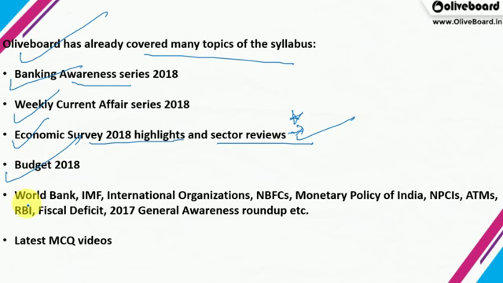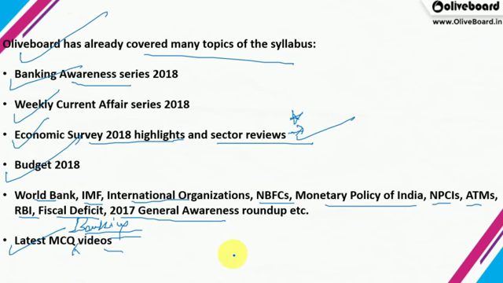Now the topics which we have covered in our banking awareness series and general awareness series are World Bank, IMF, and all the other international organizations, NBFCs, non-banking financial companies, monetary policy of India, which is very important, NPCI, ATMs, types of ATM, about Reserve Bank of India, fiscal deficit. Then 2017 roundup we did for the conferences, for the awards, for the sports. Okay, then latest MCQ videos based on banking specific questions are there, so you can subscribe. It will be very beneficial for you guys, right?